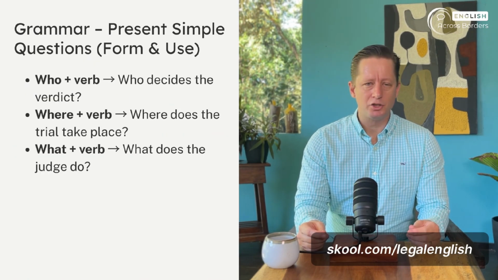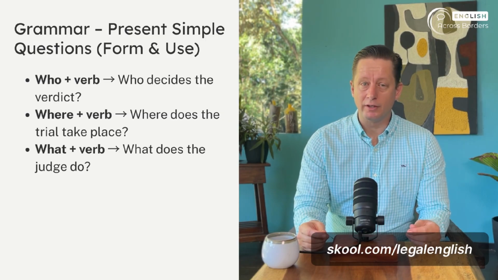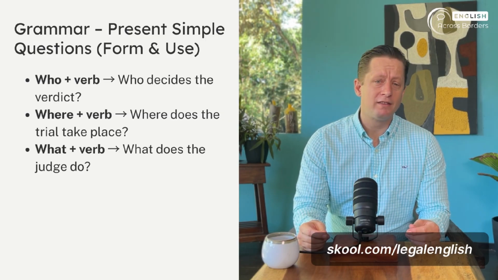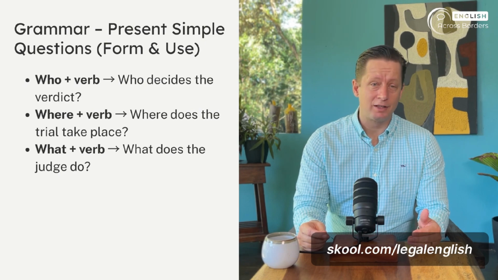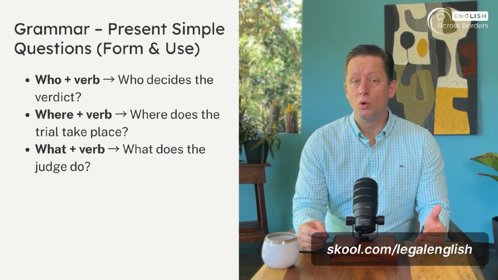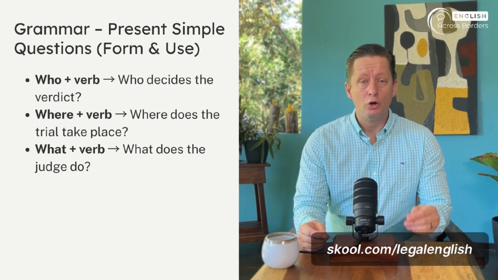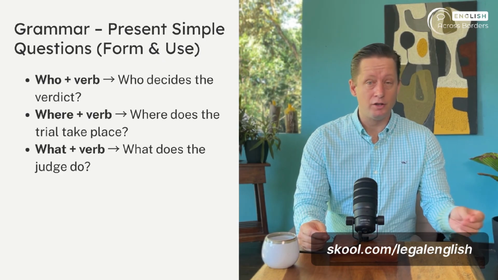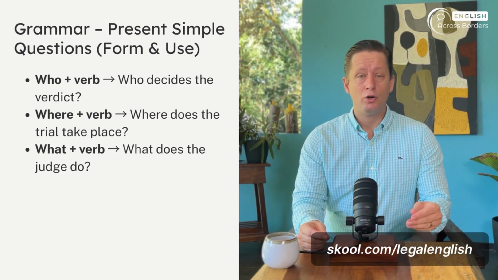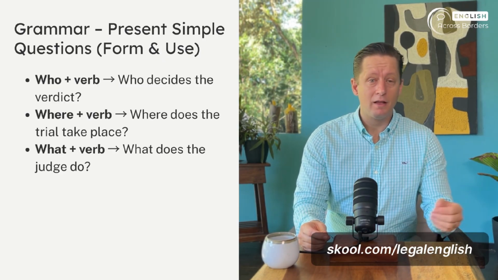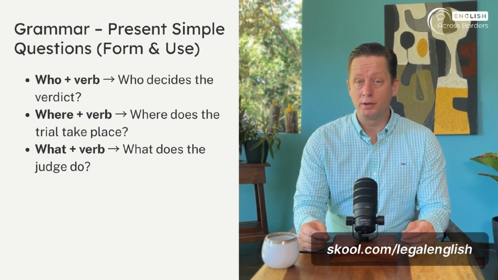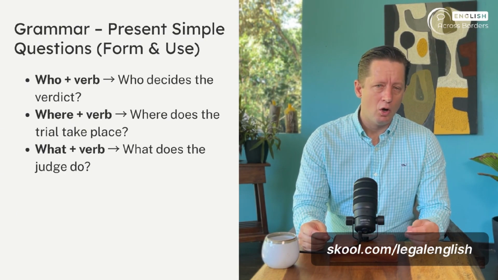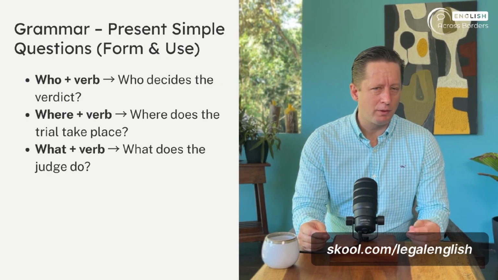In legal English, we often need to ask very clear questions. The present simple helps us do this. Use who to ask about a person or people with responsibility. Who decides the verdict, the judge or the jury? Who gives the sentence, the judge? Use where to ask about the place or location. Where does the trial take place?